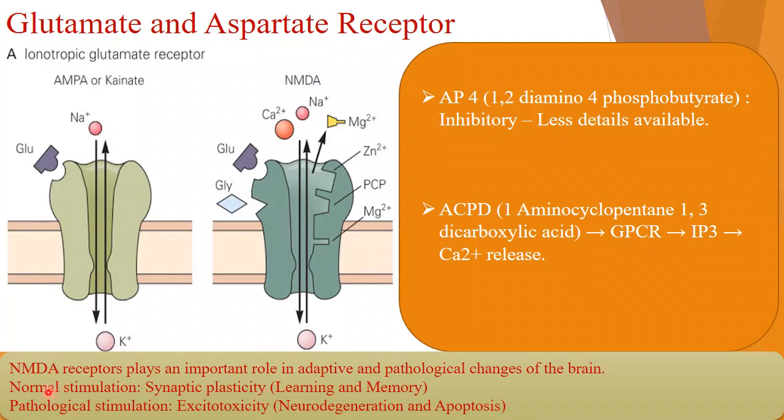And if there is a pathological stimulation, stimulation beyond the normal limit, what will happen? Excitotoxicity. Neurodegeneration can be there, as well as apoptosis. The neurons will be degenerated and cell death will be there.